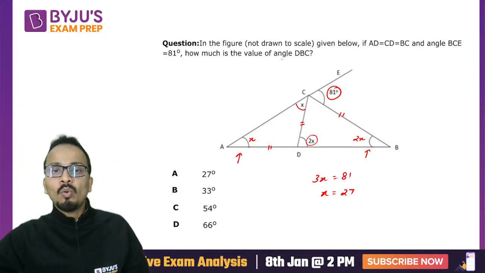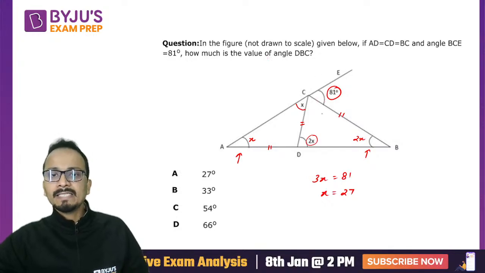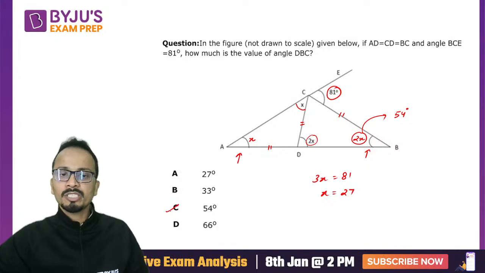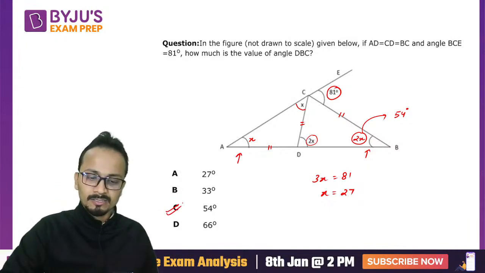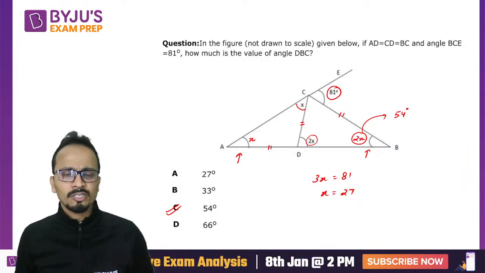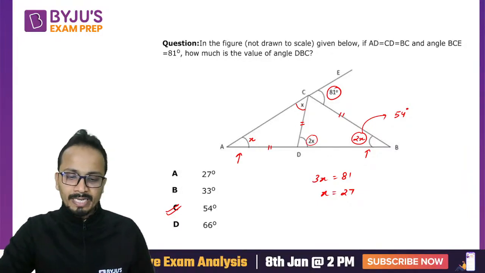Now what are they asking? How much is the value of angle DBC? DBC means they are asking the value of 2x, and that will be 54 degrees. Option C is the correct answer. So again, no objection in this question. Let's move on to the next question.